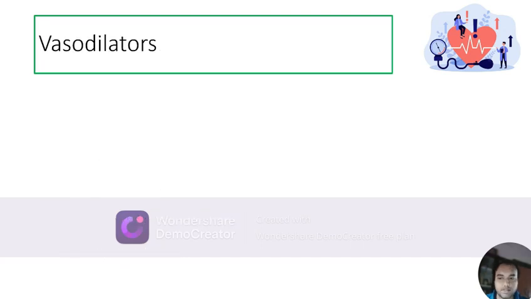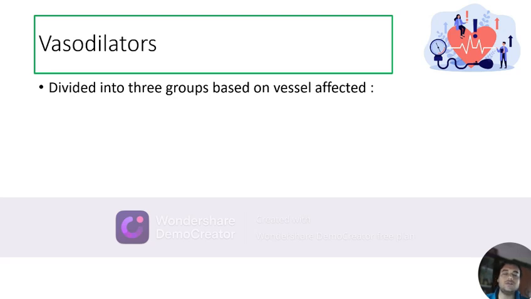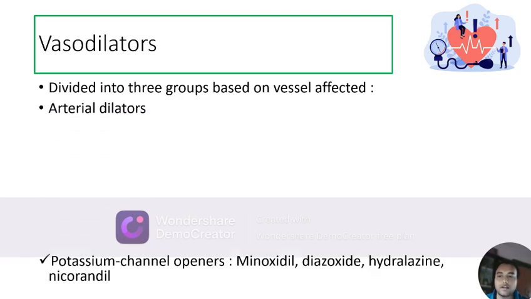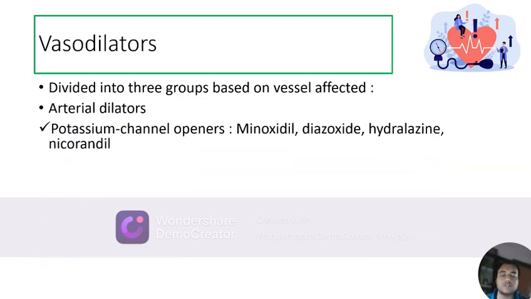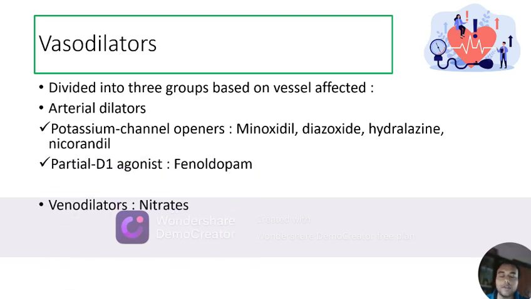Now talking about vasodilators. Vasodilators are divided into three groups based on the vessels that are affected. They can be arterial dilators, venodilators, or both. Arterial dilators include potassium channel openers like minoxidil, diazoxide, hydralazine, nicorandil, partial D1 agonist like fenoldopam, venodilators like nitrates, and combined dilators like nitroprusside. Mention to be made that nicorandil also has nitric oxide donating action.